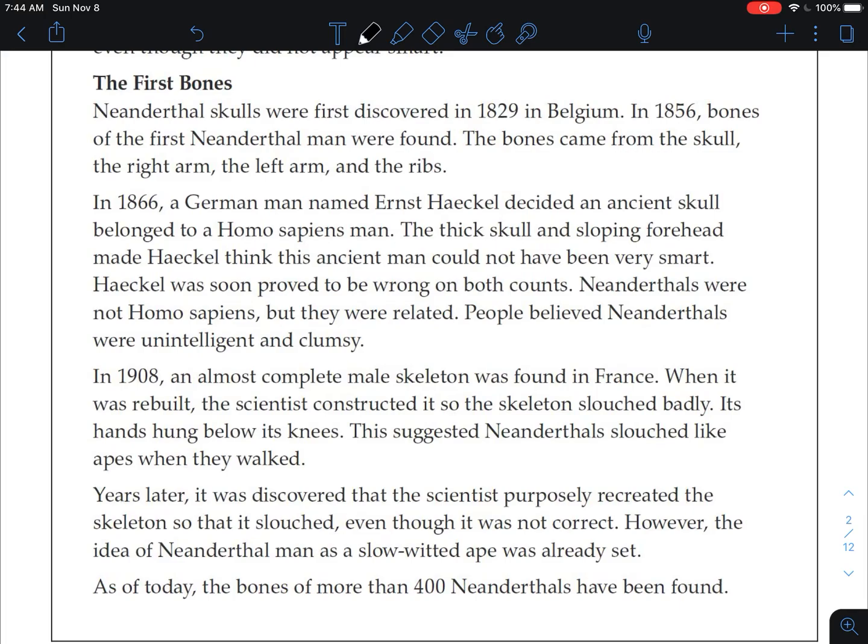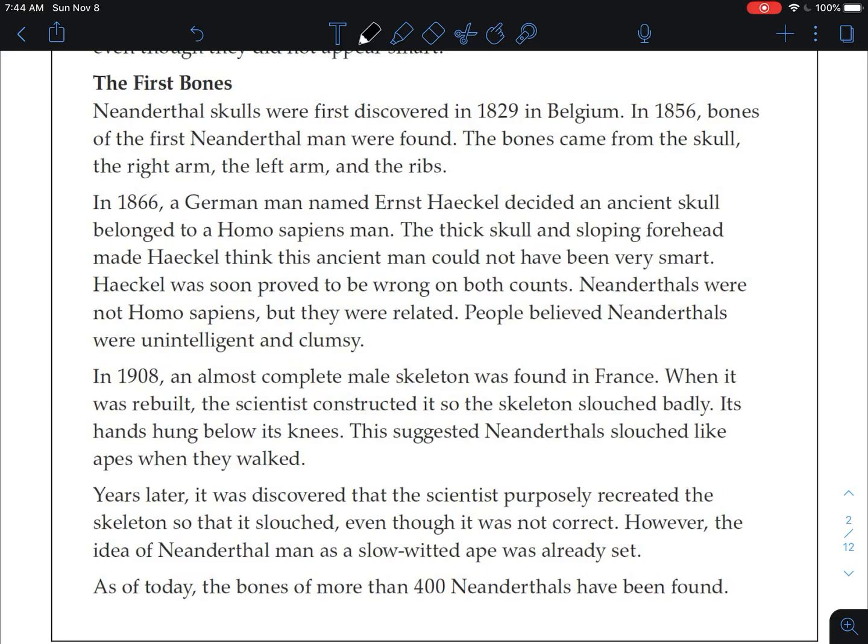They were like the first humans ever. This is just when they discovered bones so they could learn about them. In 1866, a German man named Ernst Haeckel decided an ancient skull belonged to a Homo sapiens man. The thick skull and sloping forehead made Haeckel think this ancient man could not have been very smart. Haeckel was soon proved to be wrong on both counts.